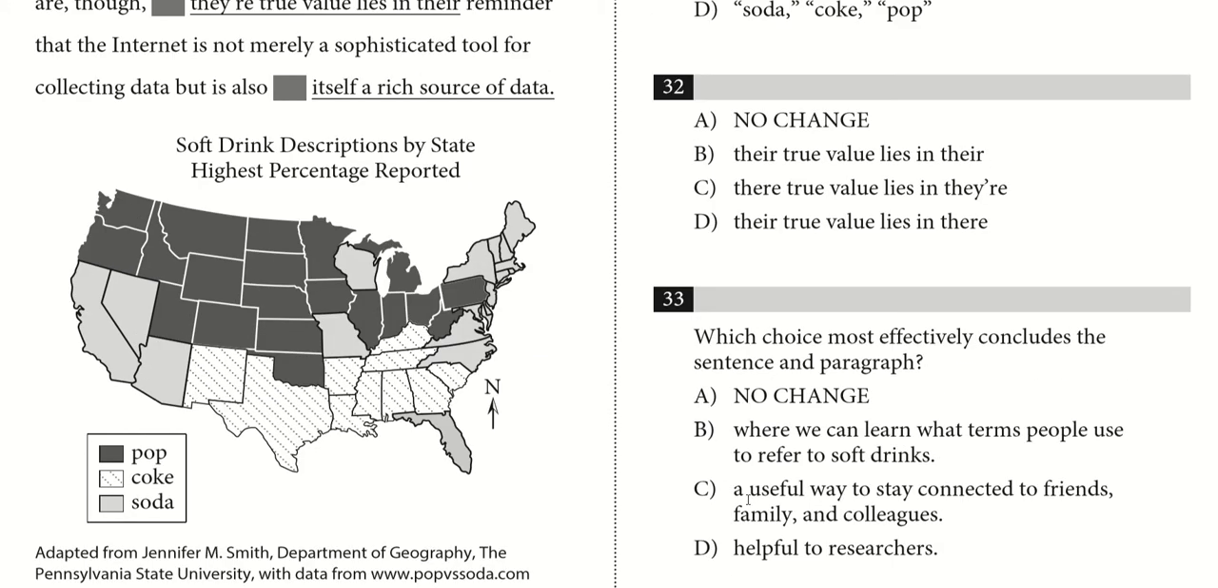C is kind of irrelevant. C has nothing to do with anything the text really was talking about. Yes, it mentioned social media, but that wasn't really the focus of it. D, helpful to researchers.